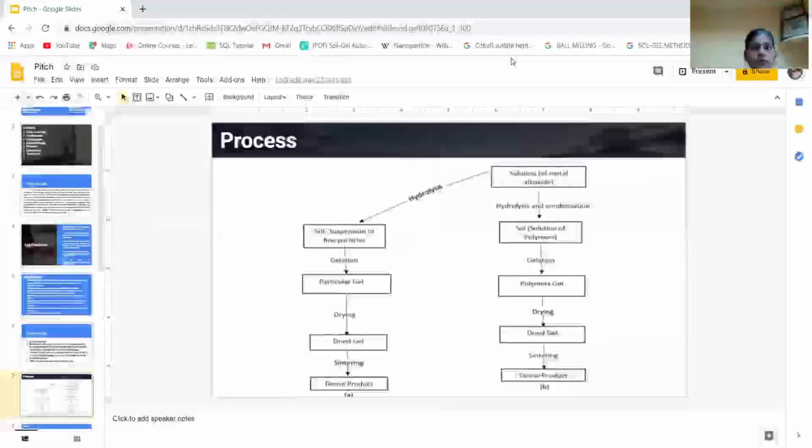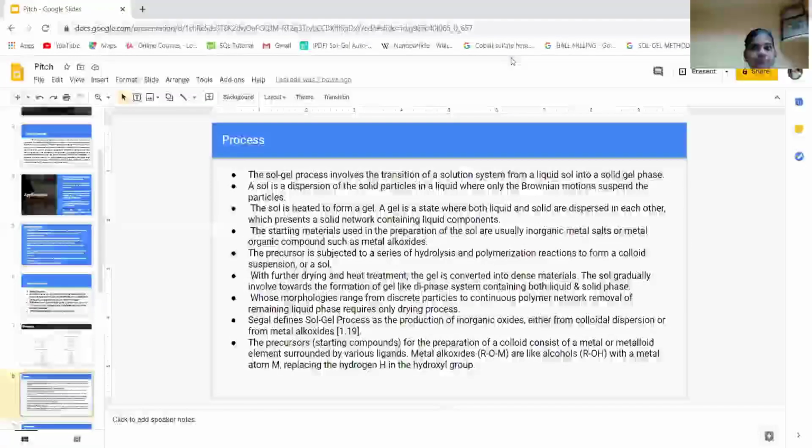This is the process that we have followed to get the result. The sol-gel process involves the transition of a solution system from a liquid sol into a solid gel phase. A sol is a dispersion of solid particles in a liquid where only the Brownian motion suspends the particles.